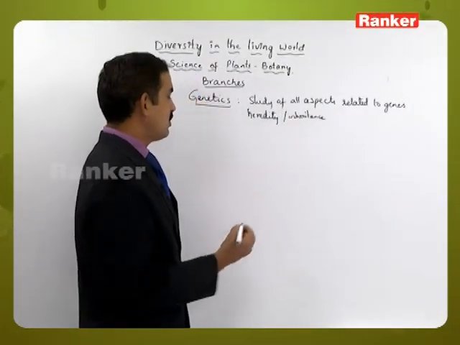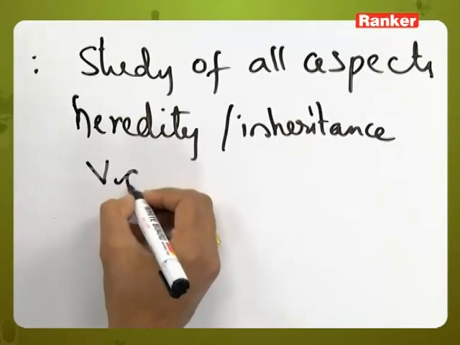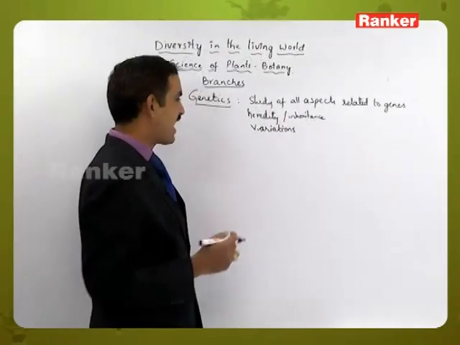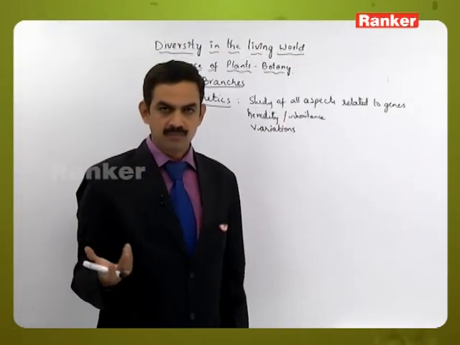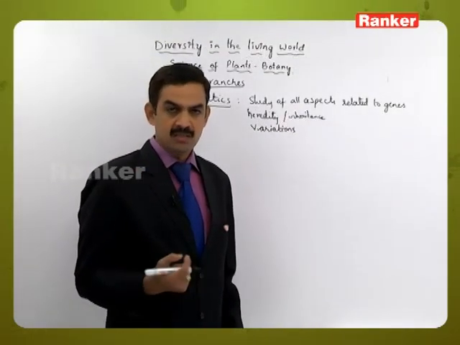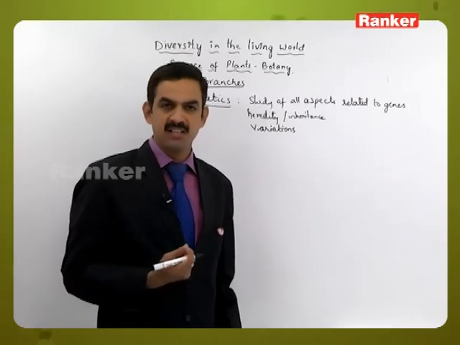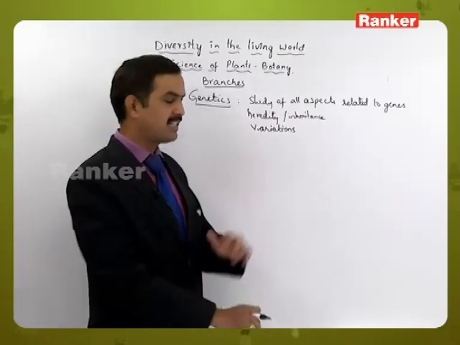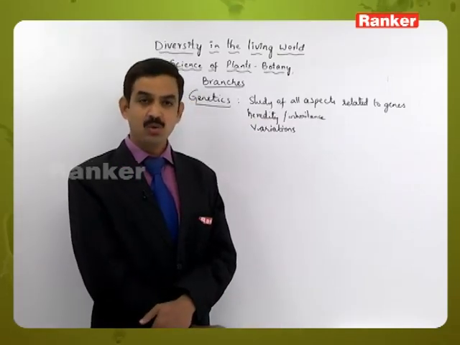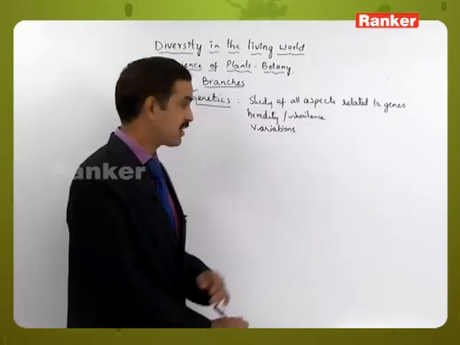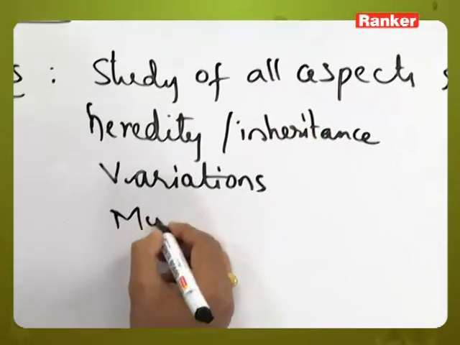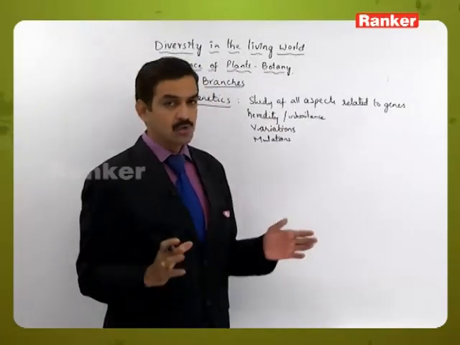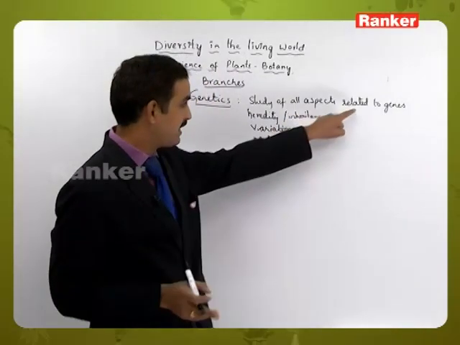Not only inheritance, sometimes it may lead to variations also. That is, some characters may not appear in the parental generation, but such characters may be present in the progeny, so new characters occurring in the progeny and transferred to the next generations are called variations, and it may lead to mutations also. So all these aspects are related with the genes.